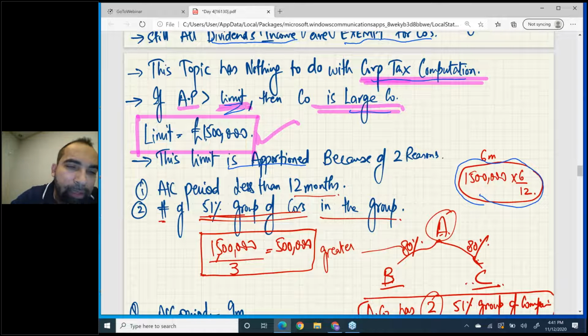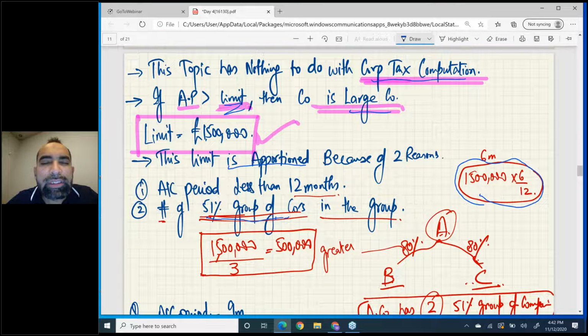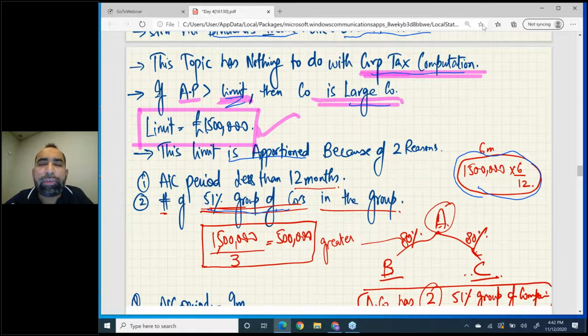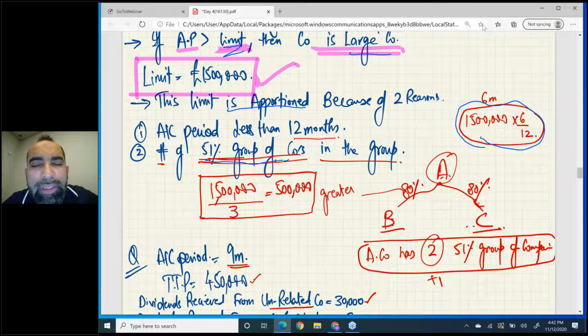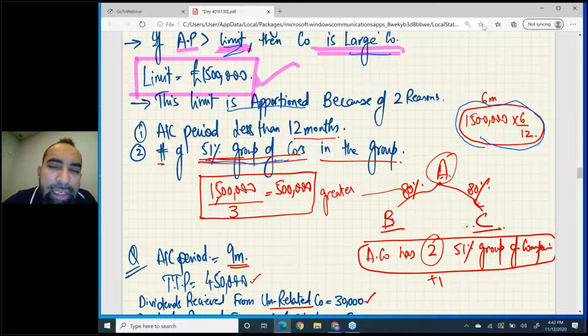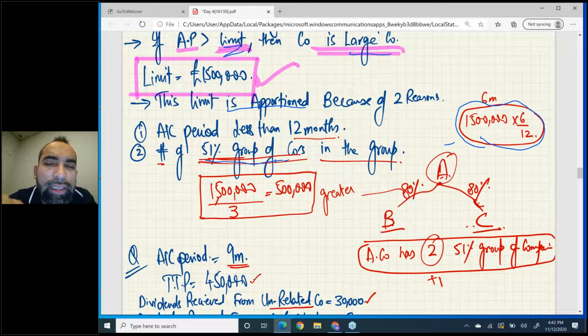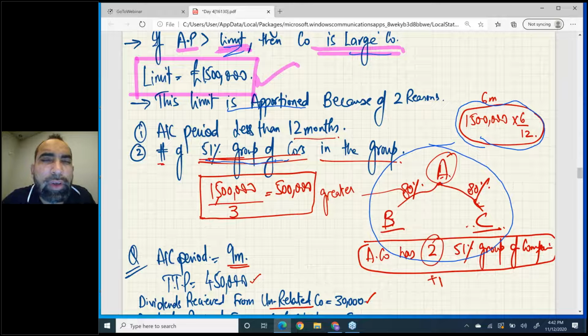Number two, number of 51% group companies. Just remember the 50% holding. A's holding in B is 80%, which is greater than 50, and A's holding in C is 80%, which is greater than 50. So we will say in this group, first of all, A has two 51% group companies.